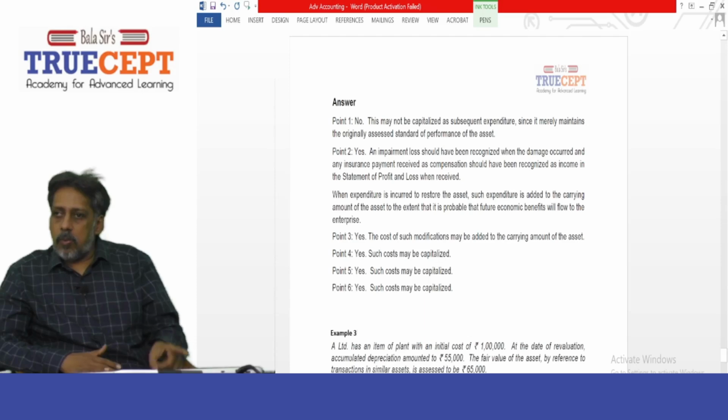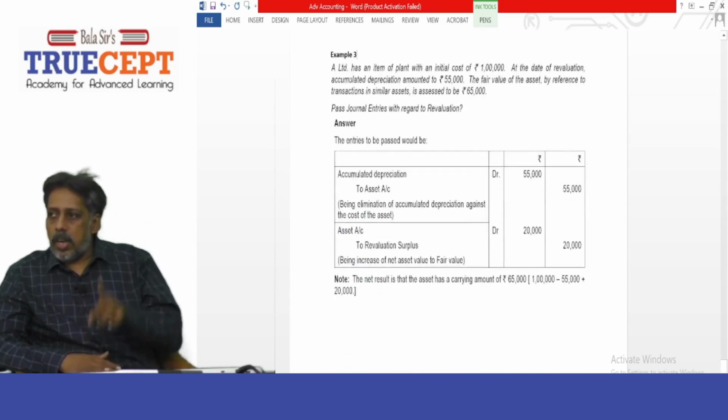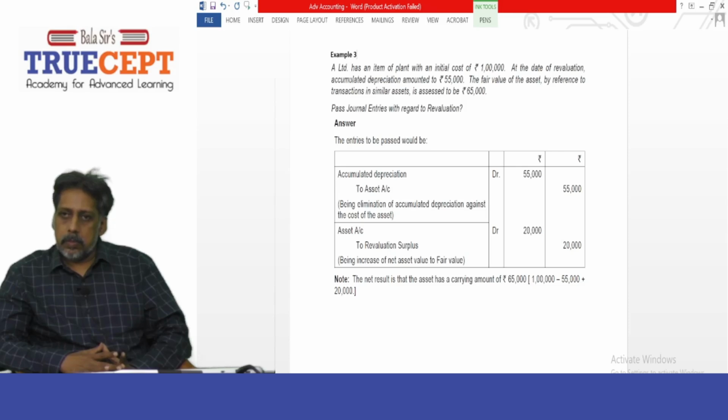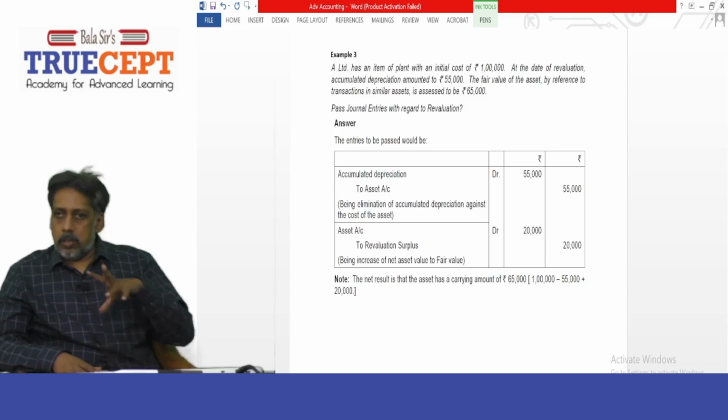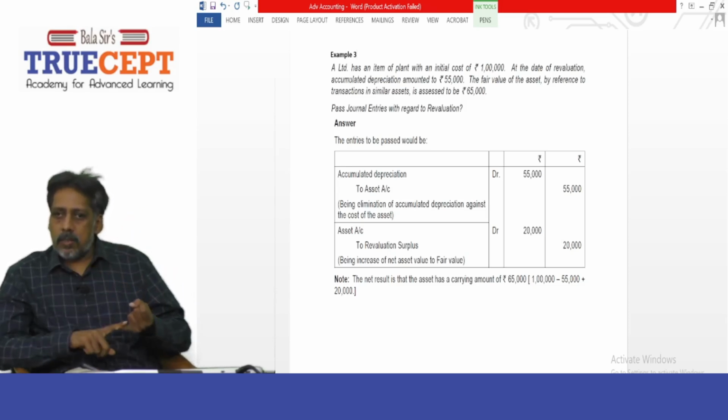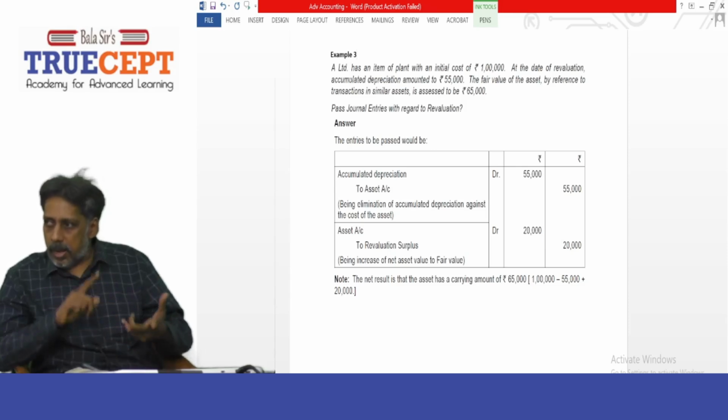Now we'll discuss one more example on revaluation of an asset. A Limited has an item of plant with an initial cost of rupees 1 lakh. At the date of revaluation, the accumulated depreciation amounted to rupees 55,000. Please remember the two numbers. The original cost, or gross value of the asset, is 1 lakh rupees, a debit balance.